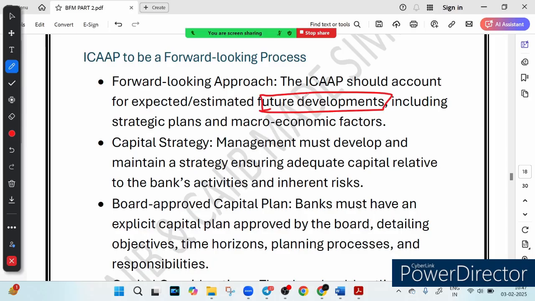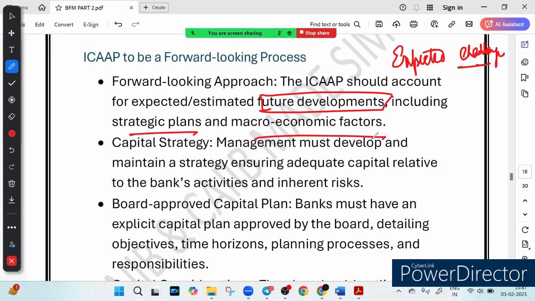ICAAP helps bank stay prepared for expected challenges. So it helps bank stay prepared for what? Expected challenges. What is the meaning of expected challenges? You know that it includes economic changes, right? Let me give you an example. When I say economic changes, what I mean, right? It includes strategic planning, economic changes, and macroeconomic factors.